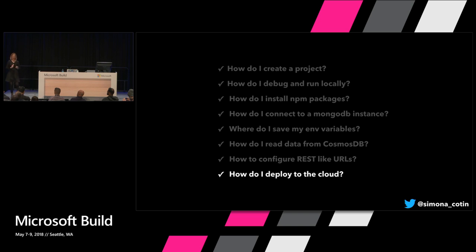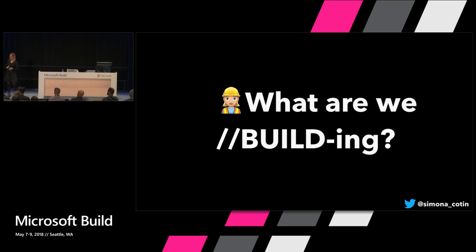And finally, how do we deploy to the cloud? Because we've written all this code that runs perfectly, and we can debug it locally, but how do we actually push it to the cloud? Because that's the end goal. We want our users to use the application we've written. We want to hit those scaling issues. So what are we building? Pun intended.